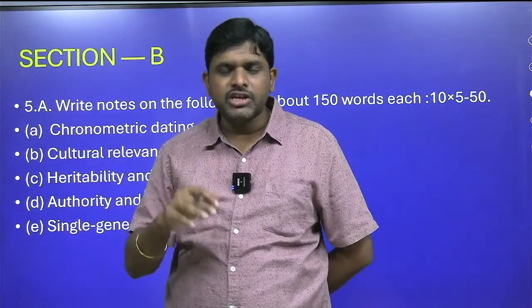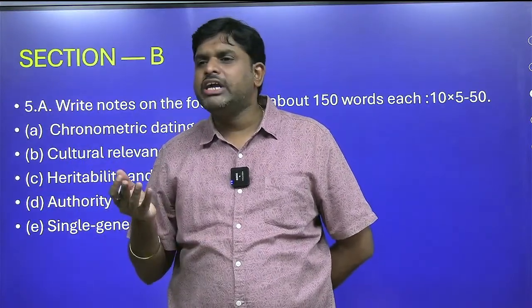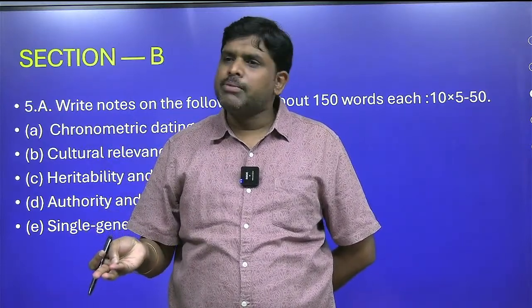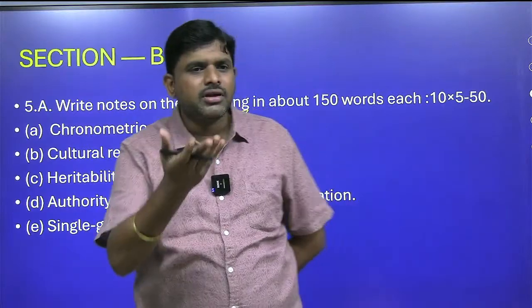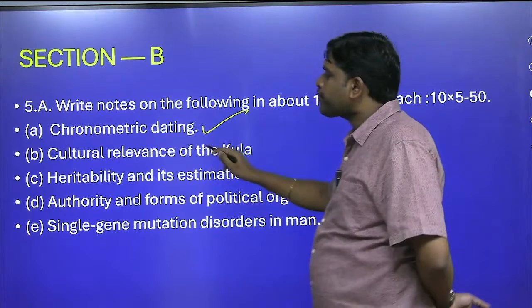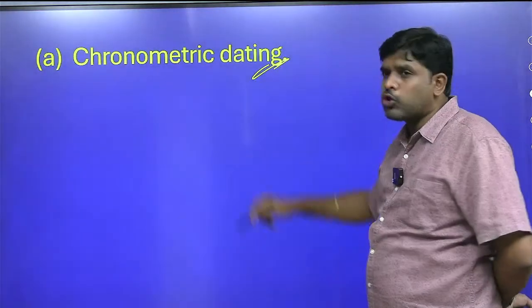Then you will write the definition. Then you will write how many types of absolute dating methods there are: radiocarbon dating method, potassium argon dating method, thermoluminescence dating method. You can write all 3, or 1 in detail also. This is all chronometric dating.